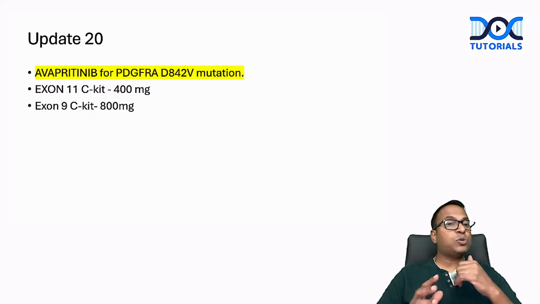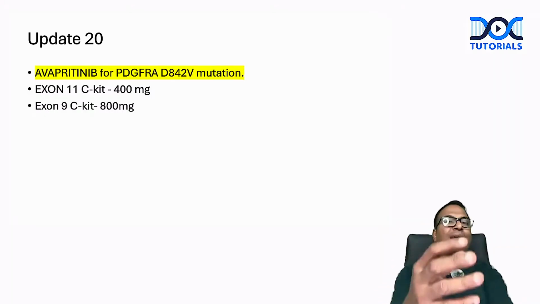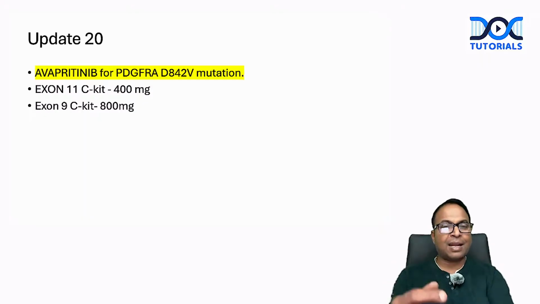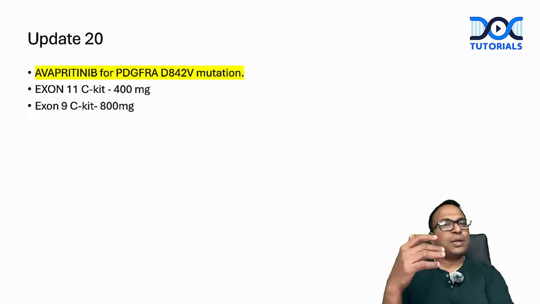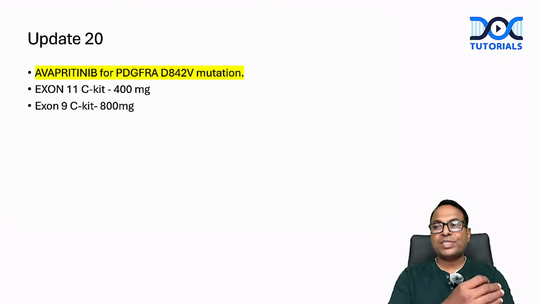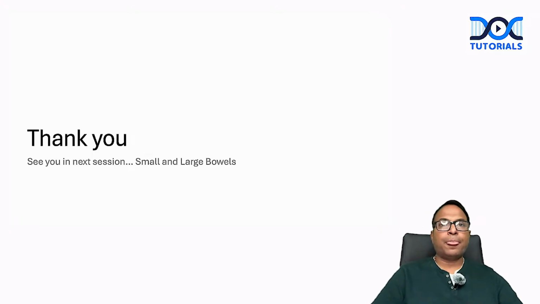But whatever it is, don't forget the landmark trials. Usually the examiners will not try to ask any new trials. They will ask questions from landmark trials like the MAGIC trial and CROSS trial; like that only they used to ask. FLOT 4 is a new regimen used for esophageal and squamous cell cancers. This completes the esophagus and stomach update.